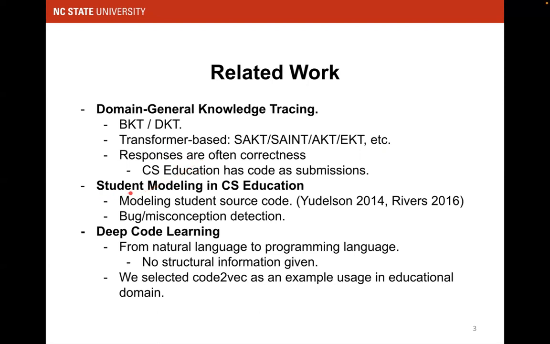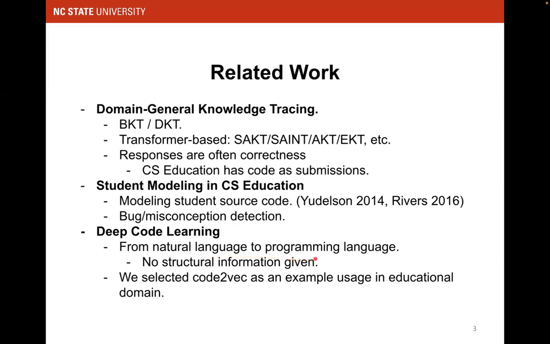Then we have some previous work about student modeling in CS education. We model students' code to see what they know and what they don't know. We also model students' misconceptions, detect them, and try to see whether we can give them feedback. We also have some previous work about deep code learning. Originally, people used natural language methods to analyze code, such as word2vec.